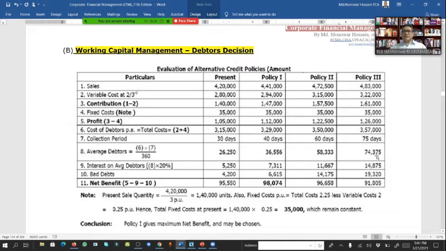And after calculating that, we will get benefit from the proposed plan 1, 98,074, and proposed policy 2, 96,658, and 3, 91,805. Why is it less?